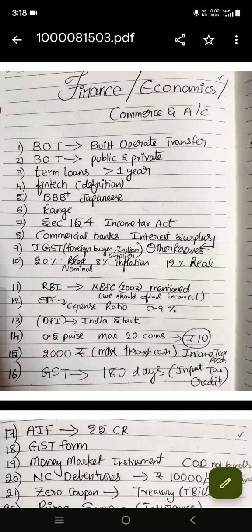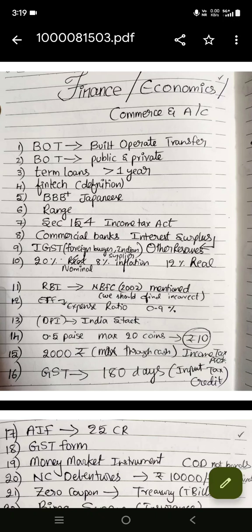After that, Companies Act, costing and management. First one, I remember there are two questions on BOT. One is just the definition, build, operate, transfer, and the second one, what does a public sector company do in this? What does a private sector company do in this? Ultimate ownership lies with the public. I remember that funding and some building and maintenance will be done by private. With those two logics, I just eliminated the options.